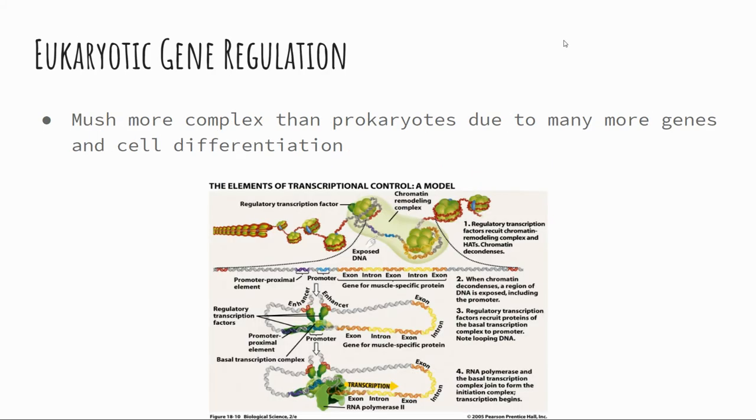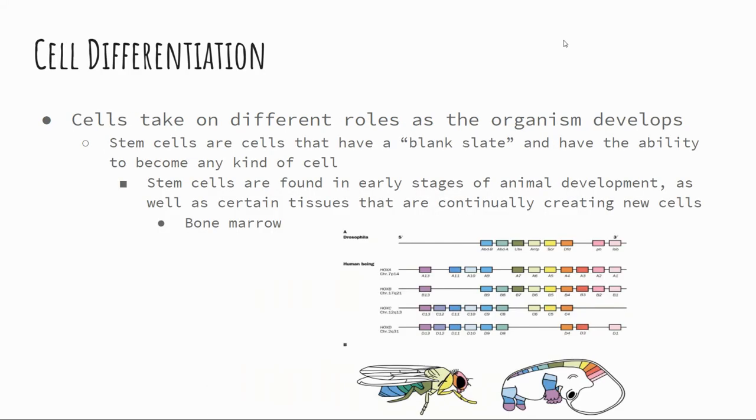So in eukaryotes, it's more complex cells, so the process, as a result, is going to be more complex, where there's more genes and there's more cell differentiation, which takes us into cell differentiation. So we've talked about cell differentiation in the past. Cell differentiation is when cells take on different roles as the organism develops.